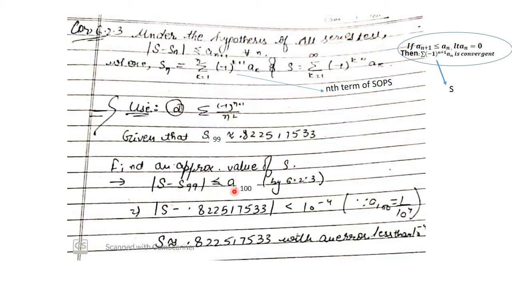So two things are given and we have to find the approximate value of the third quantity in this inequality.